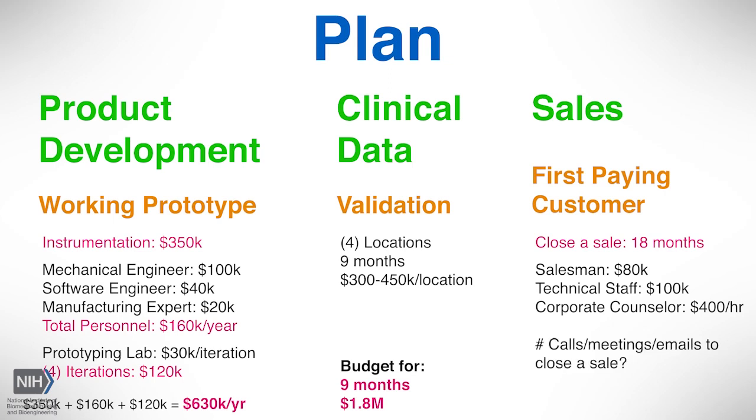How many sales calls, how many meetings, how many emails is it going to take to close one sale? Another assumption you're going to have to figure out: how many customers in the pipeline can your salesperson handle at once? 2, 5, 100? Remember, customers are going to come and go from your pipeline.